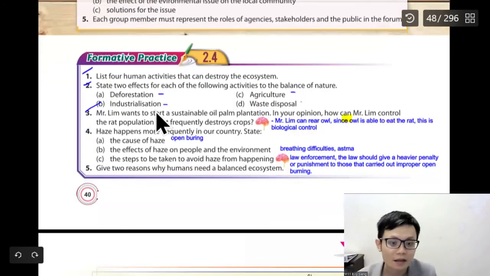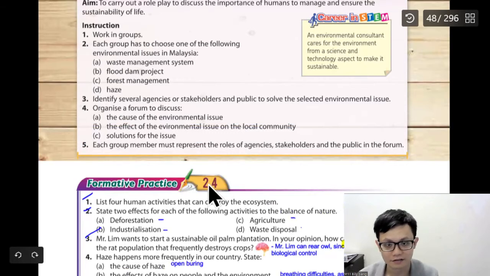Give 2 reasons why humans need a balanced ecosystem. Why do we need a balanced ecosystem?